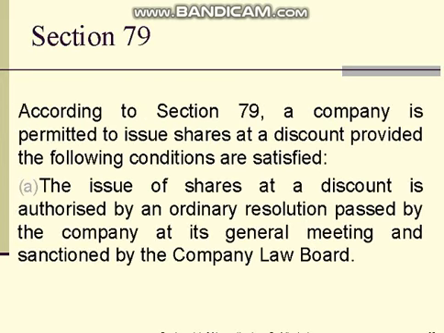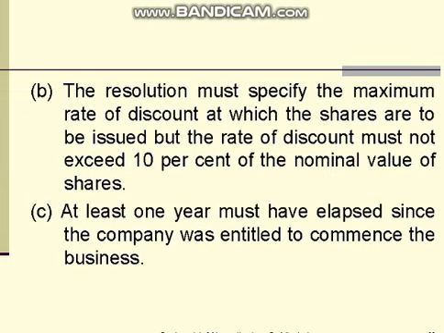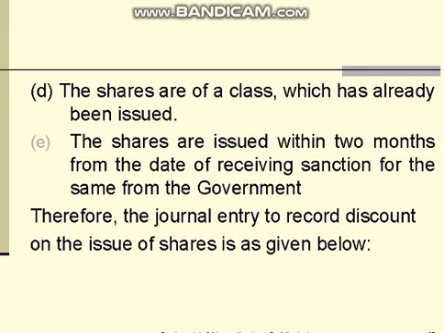According to Section 79, a company is permitted to issue shares at a discount provided the following conditions are satisfied. A. The issue of shares at a discount is authorized by an ordinary resolution passed by the company at its general meeting. B. The resolution specifies the maximum rate of discount at which the shares are to be issued, but the rate of discount must not exceed 10% of the nominal value of shares. C. At least one year must have elapsed since the company was entitled to commence business. D. The shares are of a class which has already been issued. E. The shares are issued within 2 months from the date of receiving sanction for the same from the government.